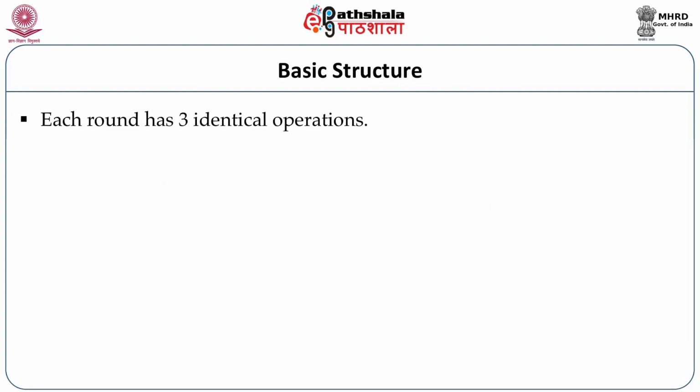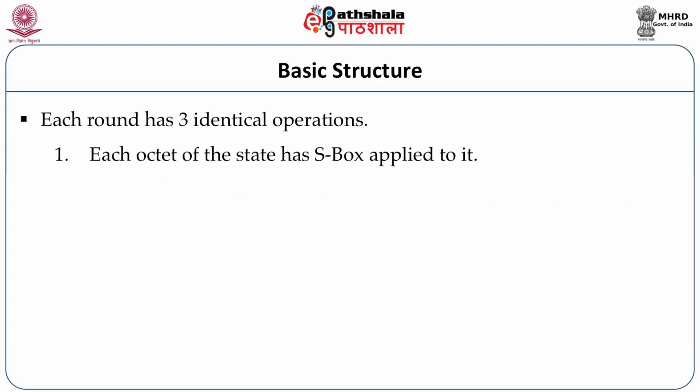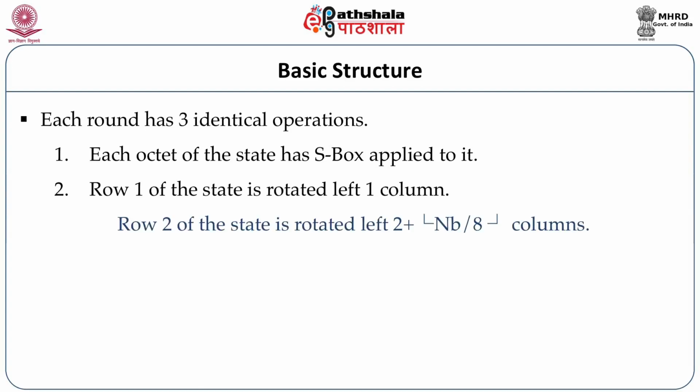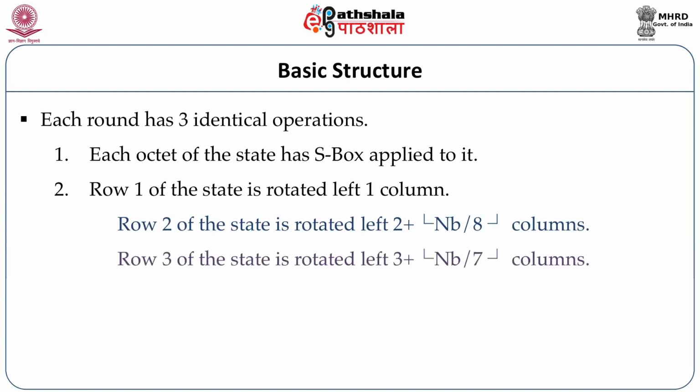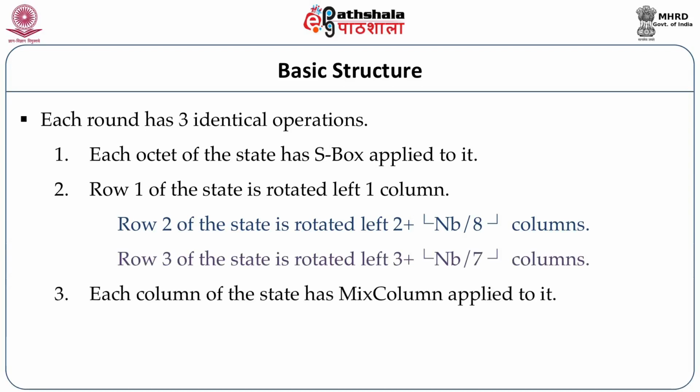Each round has 3 identical operations. Each octet of the state has S-box applied to it. Row 1 of the state is rotated left by 1 column. Row 2 of the state is rotated left by 2 plus Nb by 8 columns, and row 3 of the state is rotated left by 3 plus Nb by 7 columns. What are we talking about? We are talking about each round operation of the AES.